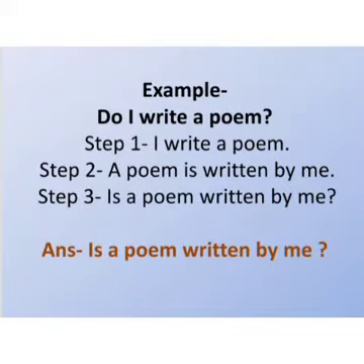See the example. Do I write a poem? Now here it is do, so we will use the first form while making it affirmative. Step 1, I write a poem, affirmative. Then step 2, passive. A poem is written by me. In step 3, we will convert it into interrogative. So is will come at the first place. It will be, is a poem written by me. Now this will be the answer to the question, do I write a poem?